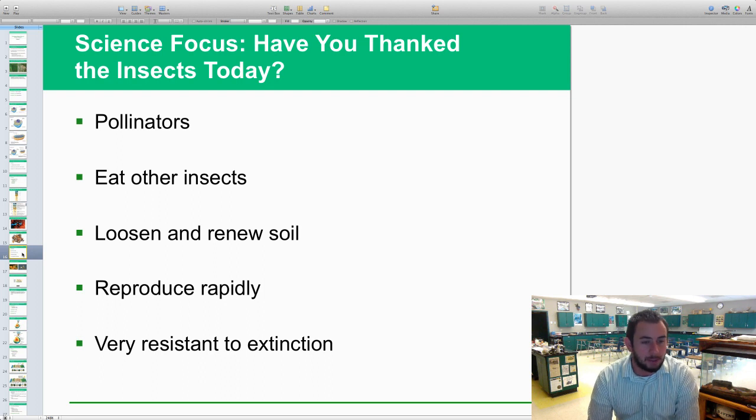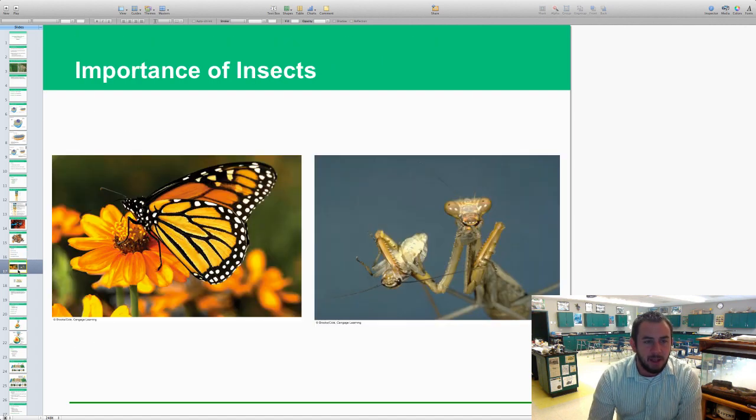They loosen and renew soil. They reproduce rapidly, which makes them very prone to lasting through tough, harsh environmental conditions, and very resistant to extinction because of a couple of those features. And there are a couple of examples of insects: the monarch butterfly being a good pollinator, the praying mantis eating some other insects that we would normally like to have around.